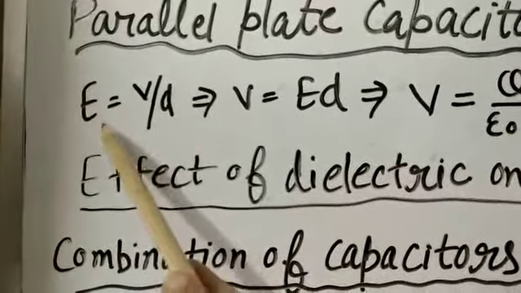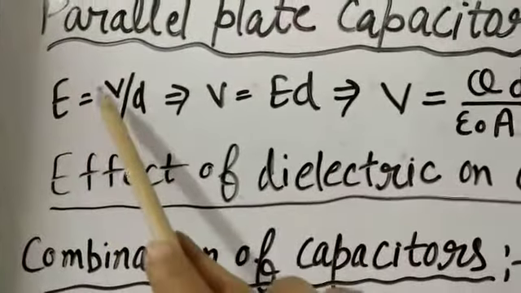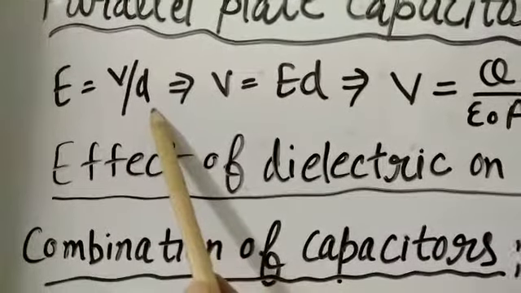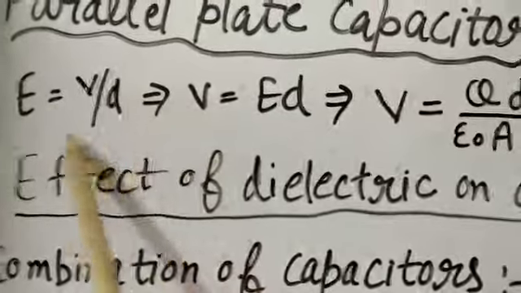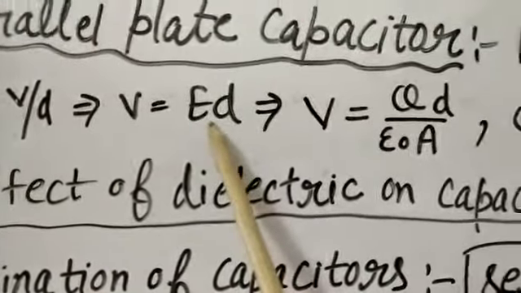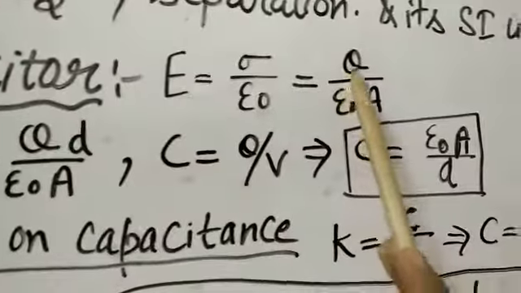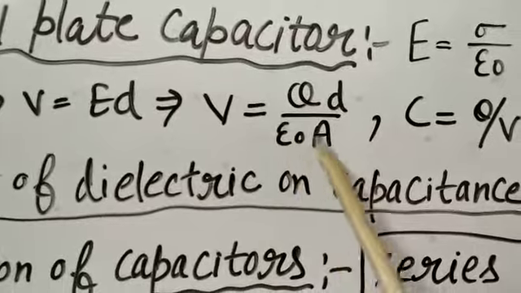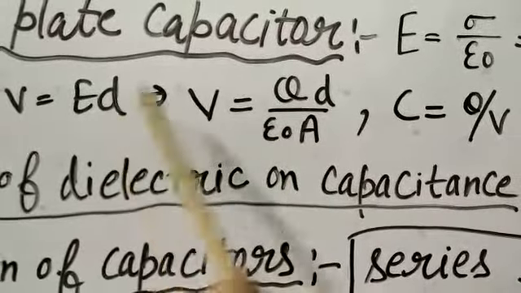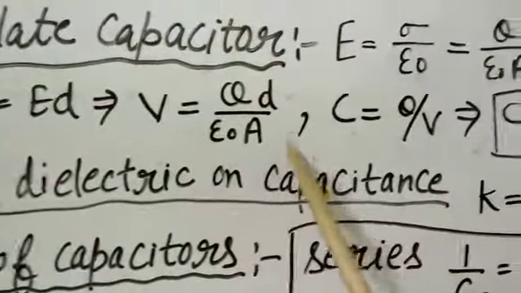Clear? Now we have the formula E is equal to V upon d. In the first chapter we used this formula, E is equal to V upon d. So V is equal to E into d. Now put the value of E, Q upon epsilon naught A, and we also write d. Okay, now V becomes this.